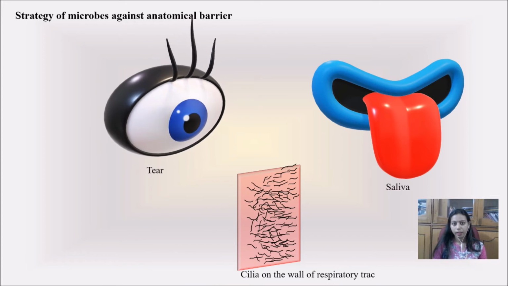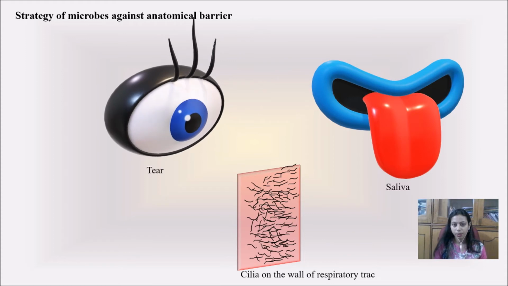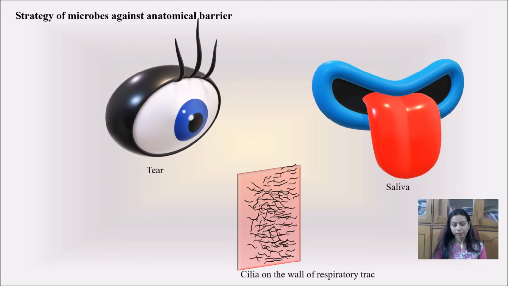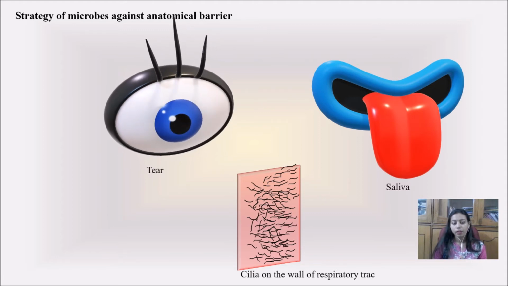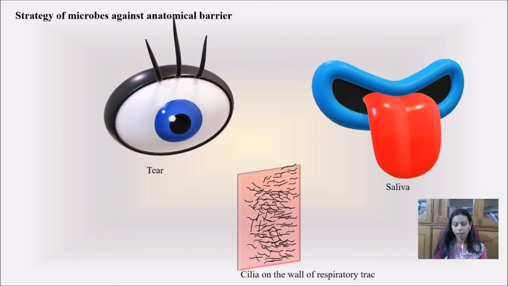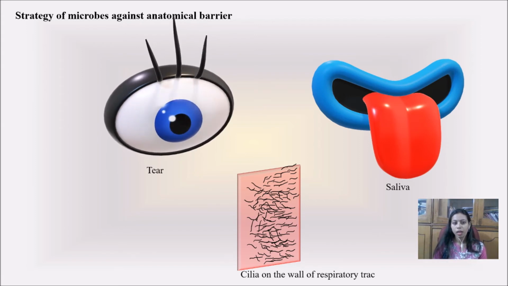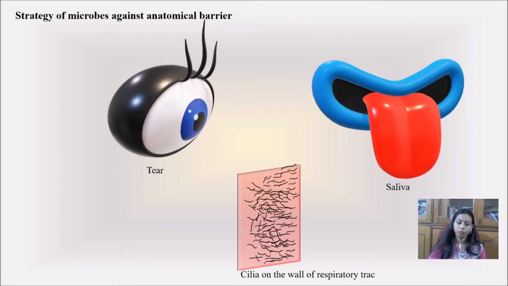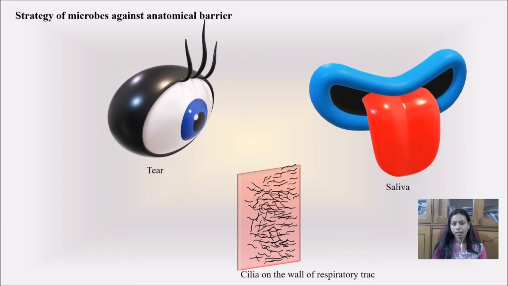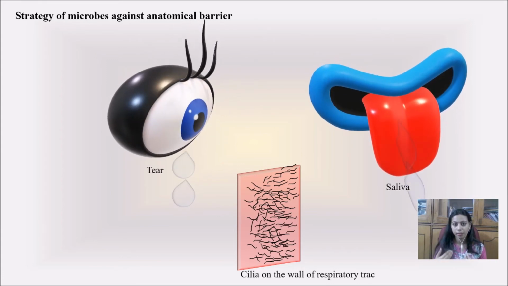As we have seen, the anatomical barriers are the skin and the mucous membrane which lines our respiratory tract, our gut, and intestine, where we have a layer of epithelial cells which secrete mucus. But there are other routes where microbes can enter our body, like our eyes and our mouth. In those also we have some barriers to protect us from microbes, like the tears of our eyes and saliva, which help to wash out the microbes which enter our body.